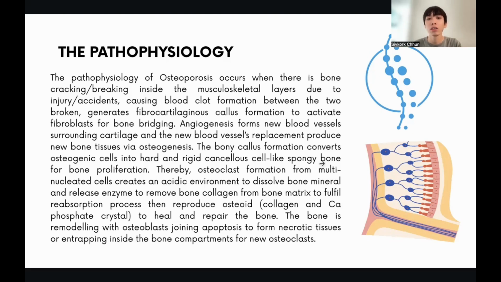formation from multinucleate cells: many multinucleate cells create osteoclasts, which create an acidic environment to dissolve bone mineral and release enzymes to remove bone collagen from the bone matrix, and then fulfill the resorption process to reproduce osteoid. Osteoid is known as the collagen and calcium phosphate crystal inside the bone to heal and repair the bone. The bone is remodeling, with osteoblasts undergoing apoptosis to form necrotic tissue or becoming entrapped inside the bone compartment for new osteoclasts. So these are the pathophysiology of osteoporosis development.